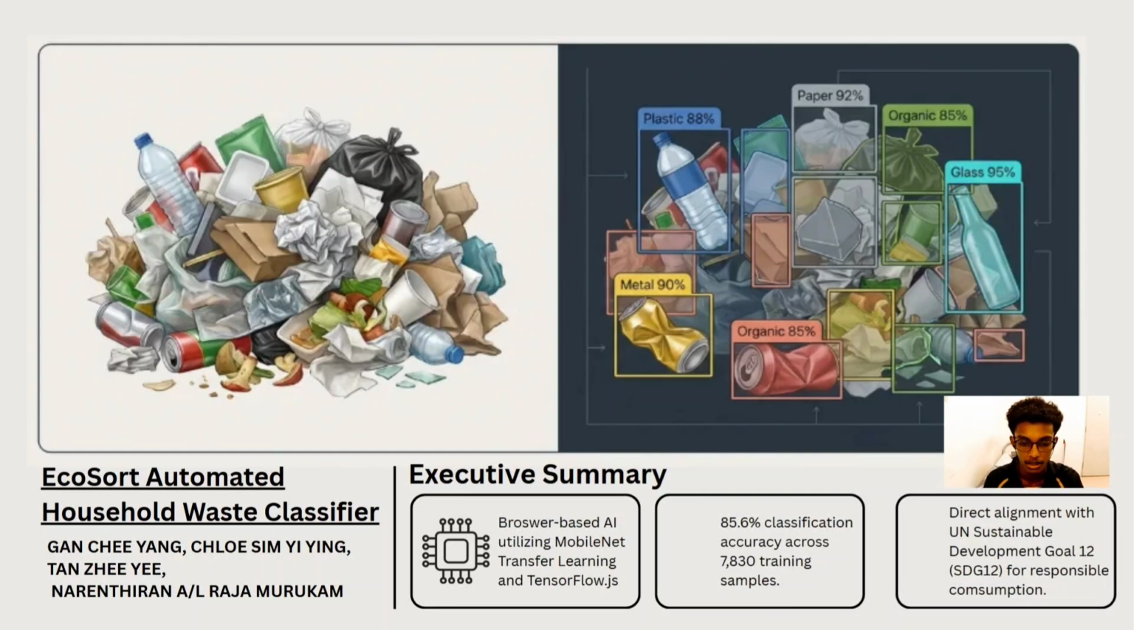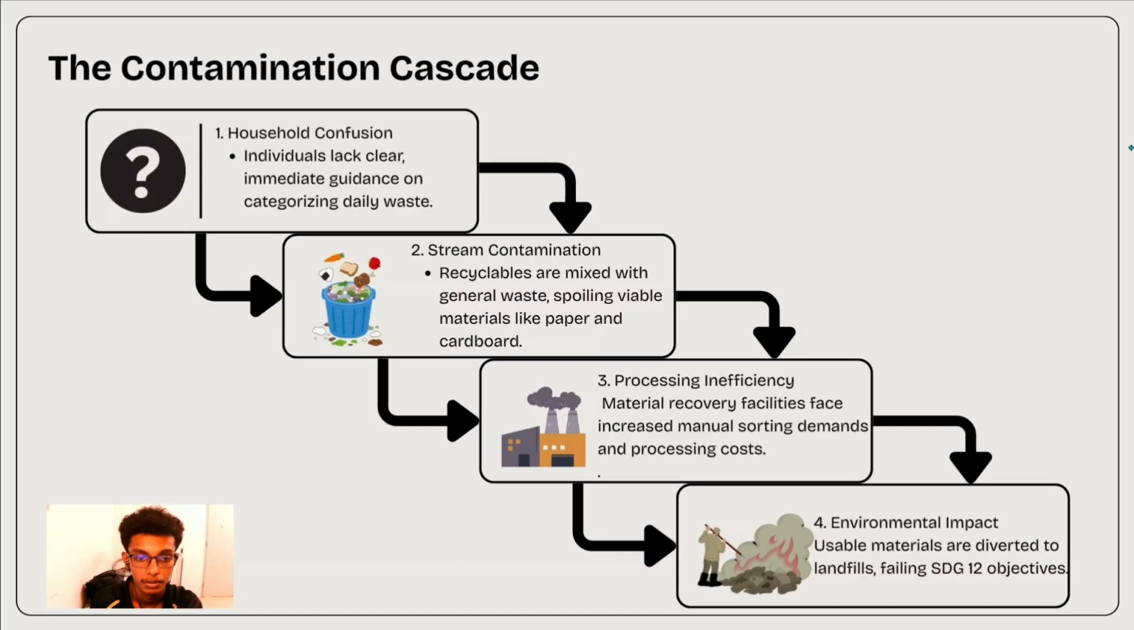Our ultimate goal with EcoSort is to put a frictionless, privacy-first tool into the hands of everyday consumers, helping households minimize recycling errors and directly aligning our communities with the United Nations Sustainable Development Goal 12 for responsible consumption and production. To understand why we built EcoSort, we first have to look at three core problems in waste management today.